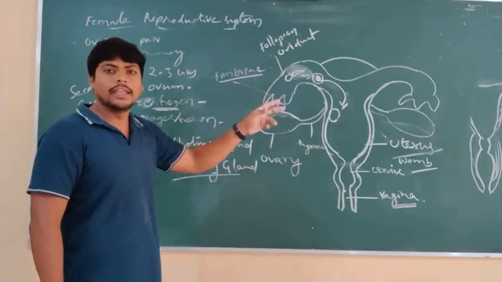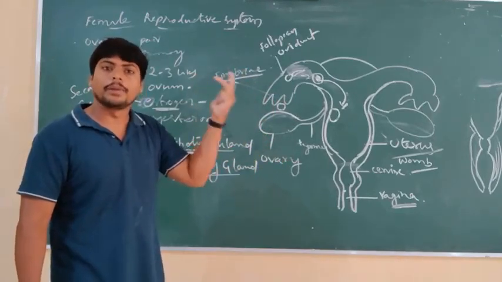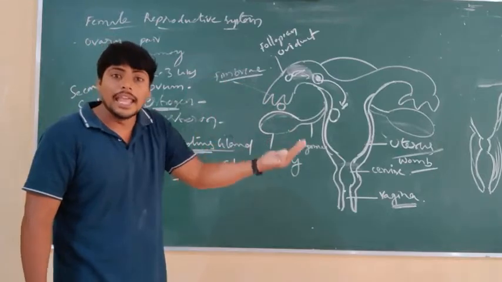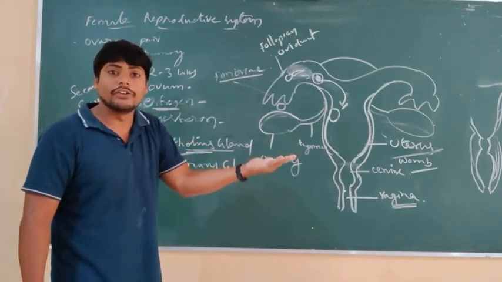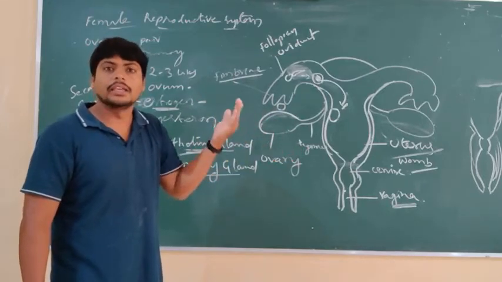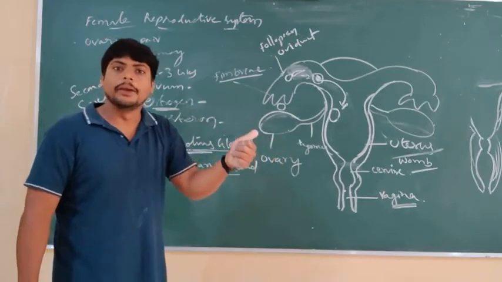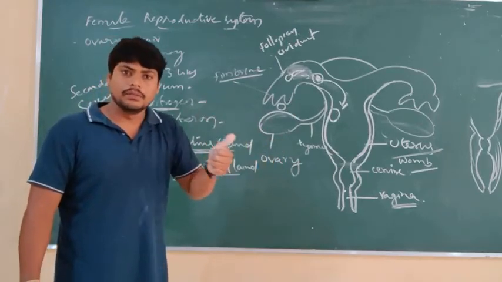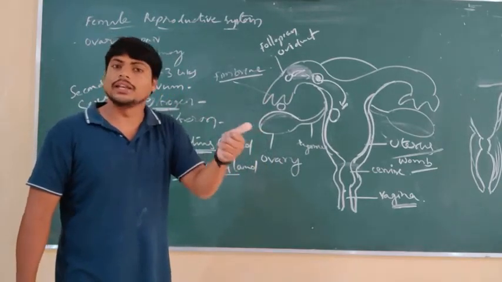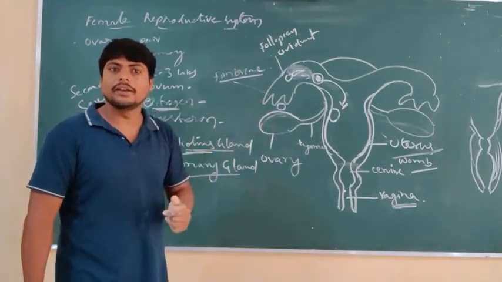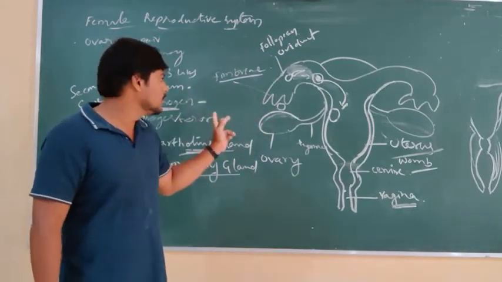The ovaries are almond in shape, they are in a pair, they are the primary reproductive organs, and they help in secretion of the ovum and also of hormones like estrogen and progesterone. Estrogen helps in maintenance of secondary sexual characteristics, and progesterone helps in maintenance of pregnancy.